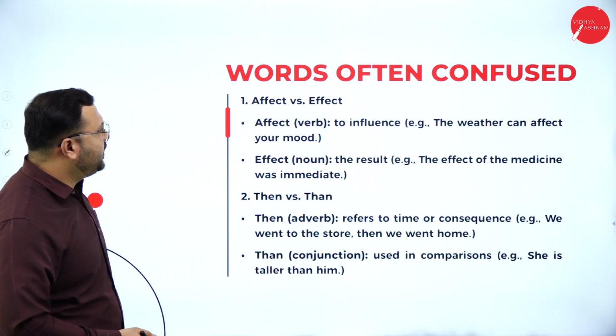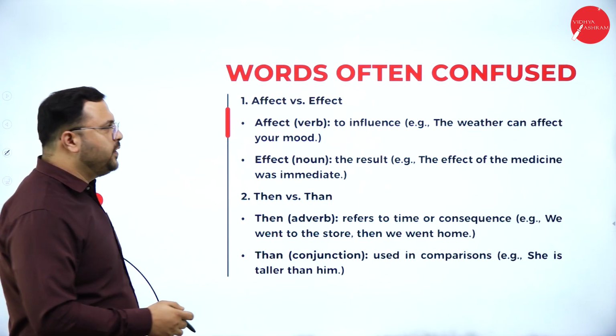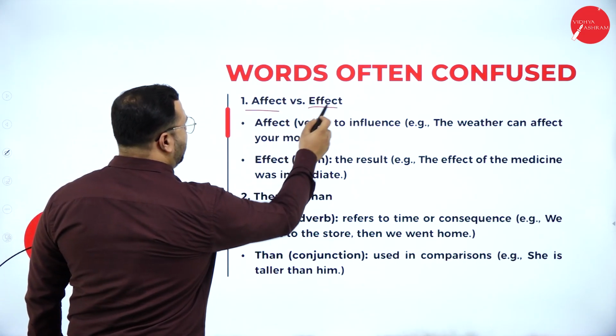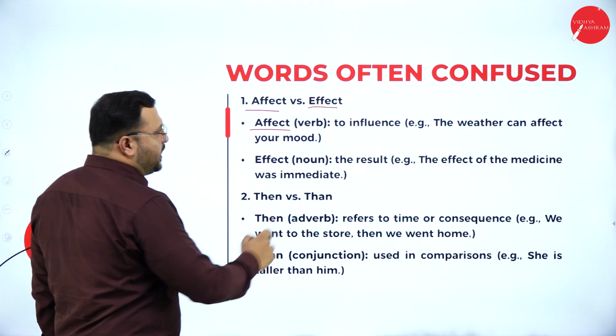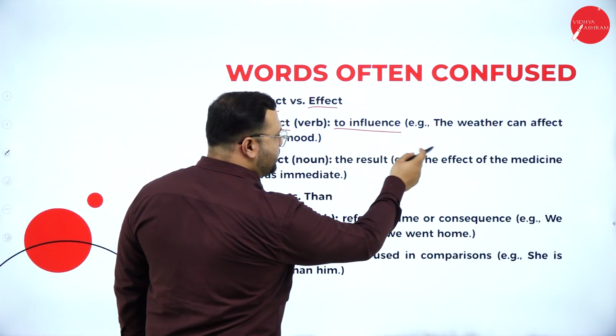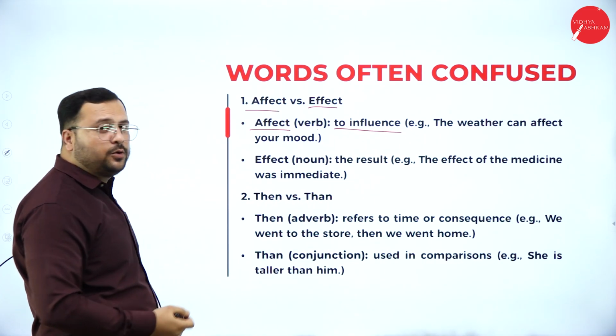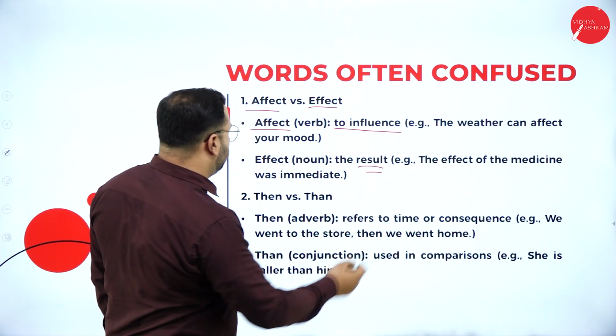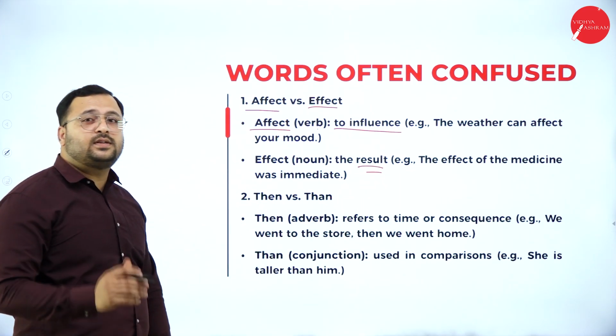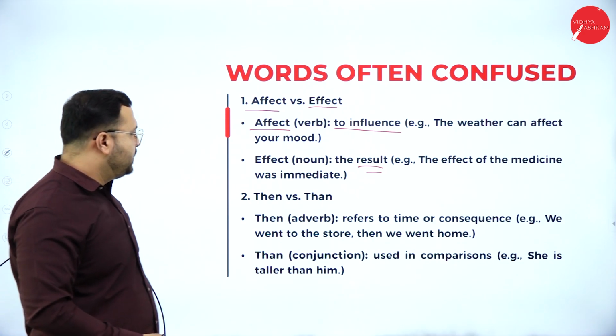So, affect and effect. While speaking, we may get confused with these two words. Affect is a verb, which means to influence. Example: the weather can affect your mood. Effect is a noun, meaning the result. The effect of the medicine was immediate. The result of the medicine was immediate.